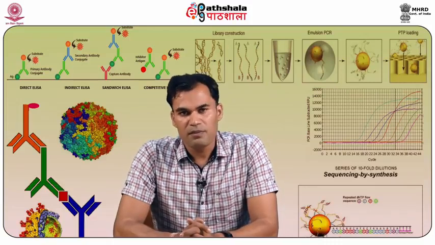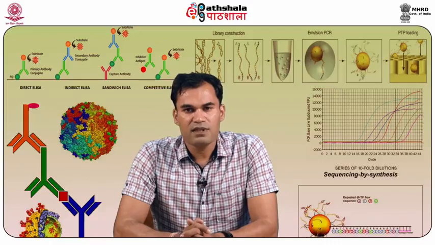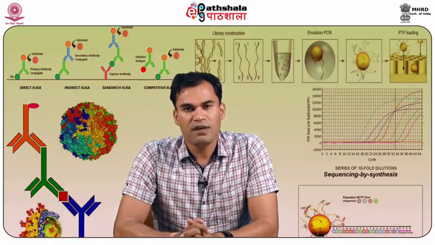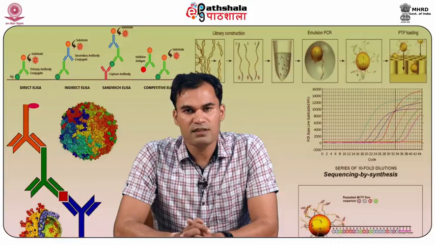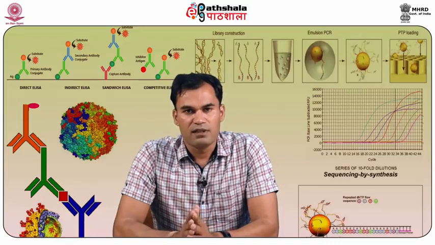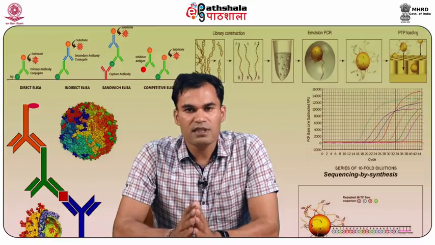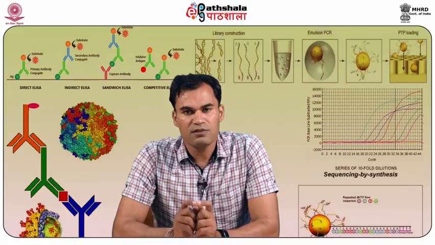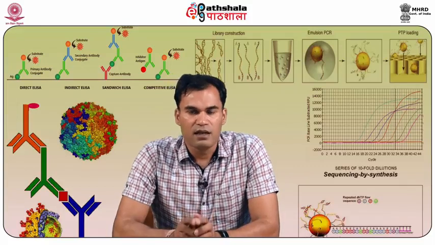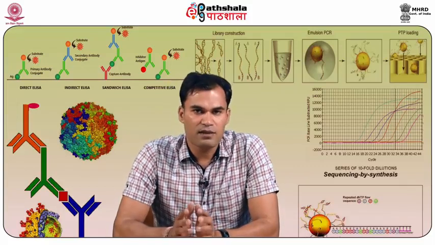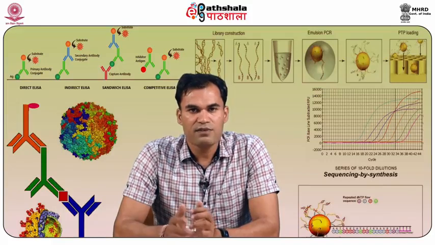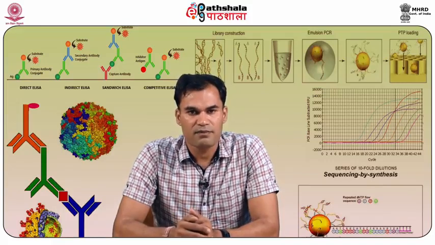How can we produce transgenic animals? There are two important steps. First, we have to construct a transgene, then we have to introduce that foreign gene, or transgene, into the animal. What are the basic components of a transgene? A transgene contains a promoter, the gene to be expressed, and the termination sequence. As you know, the promoter is the part of a DNA sequence which is needed for the initiation of transcription.